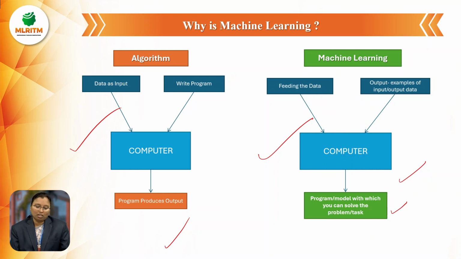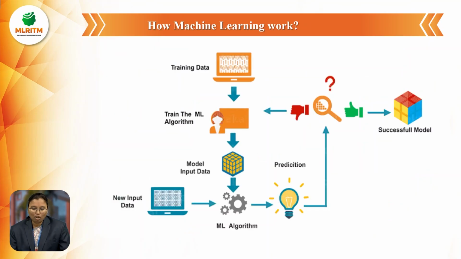So the difference between the general approach and machine learning: here also we use algorithms only. And how does machine learning work? We give a new input to the algorithm. Then it makes predictions, and we check whether any error is there or not. If an error is there, we go back and rectify the errors, and then we go to the model and get the actual output. That is one way.